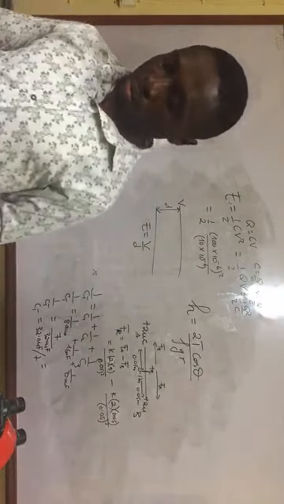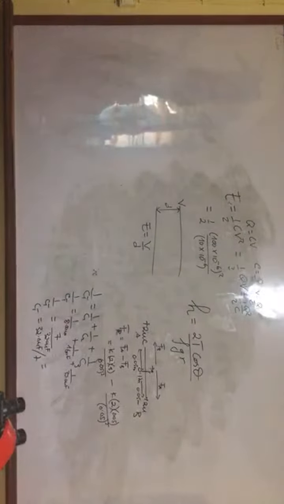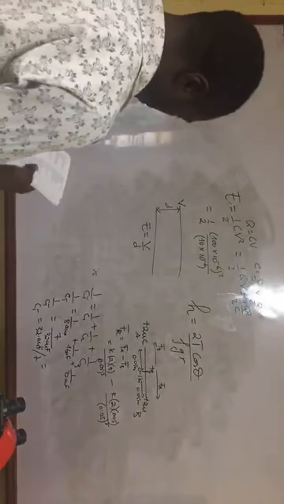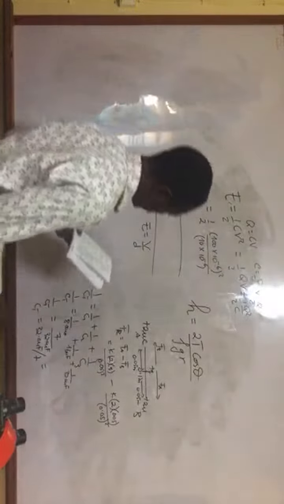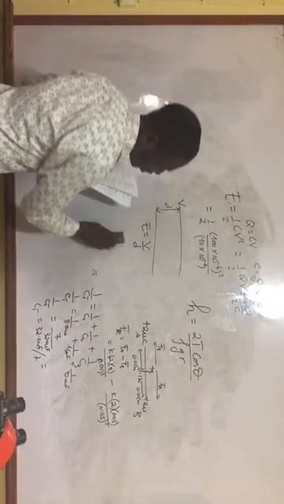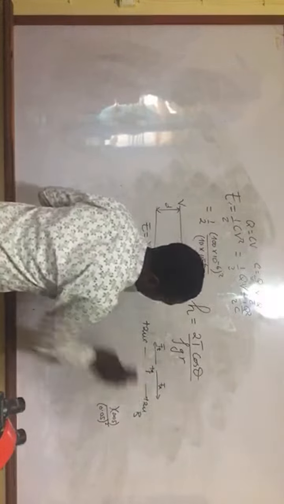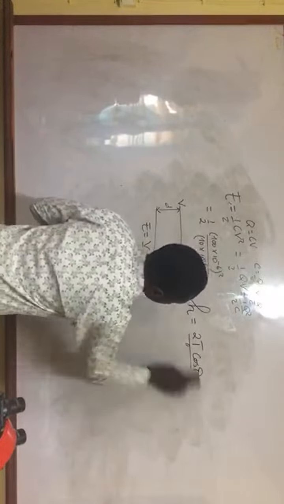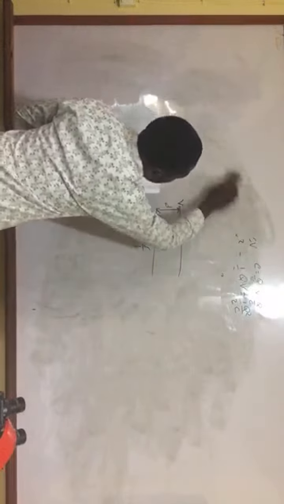91. So if the number of turns in a solenoid is doubled without any change in the length of the solenoid, the self-inductance of the solenoid will be what?